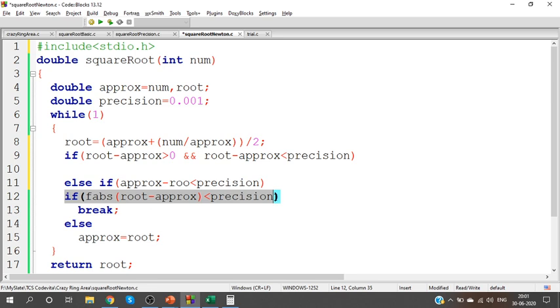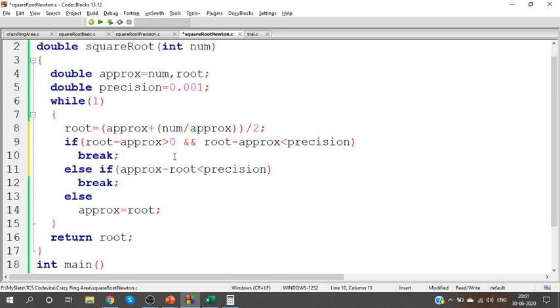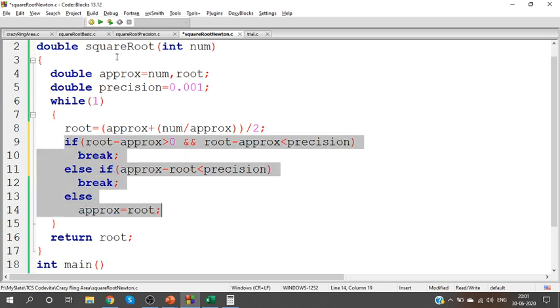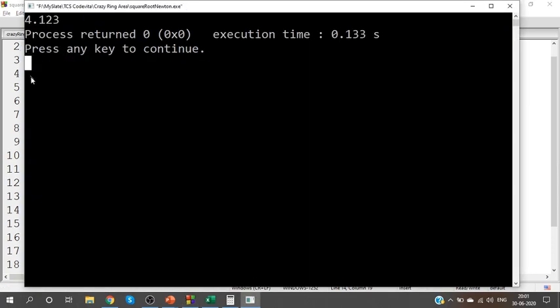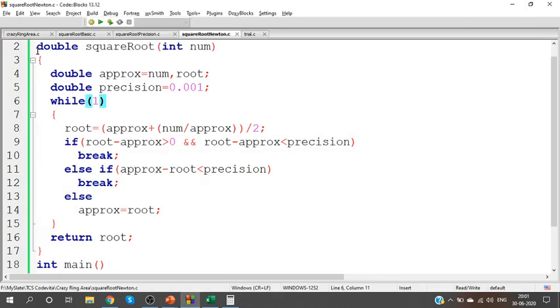So I'm going to check whether root minus approx is positive. If this value is positive, compare it with precision. Otherwise, compare approx minus root with precision. In both the cases, break. So I have removed the F absolute function and I have used a normal if else condition. Even now, our output will be exactly the same. Hope I made it clear. Alright, we have almost reached the end of the problem, but ensure you understood this square root algorithm.